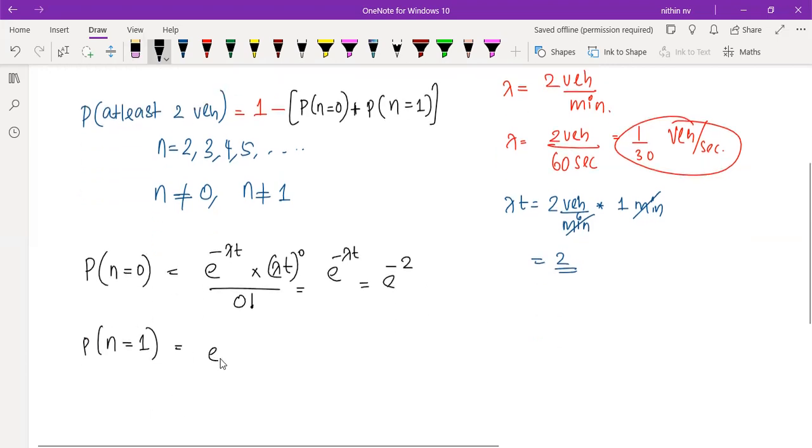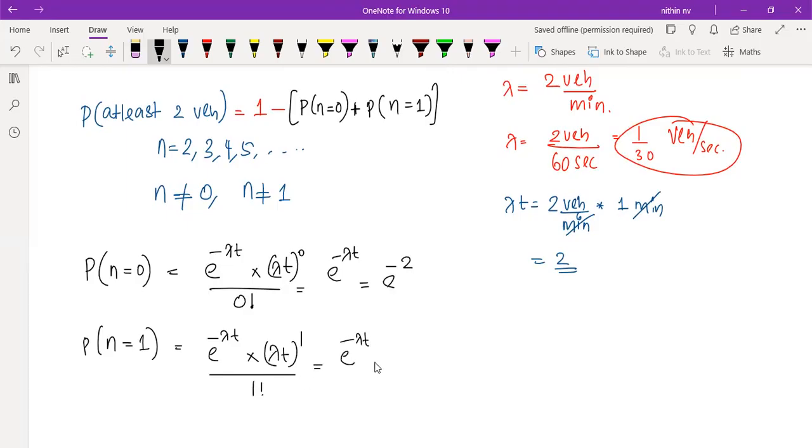Now this is equal to e raised to minus lambda t into lambda t raised to n, which is 1, divided by 1 factorial. Here you are going to get e raised to minus lambda t into lambda t divided by 1. That's it. I need not write it. So this is e raised to minus 2 into 2, right? Lambda t is 2. So here I am getting e raised to minus 2, and here I am getting 2 times e raised to minus 2.